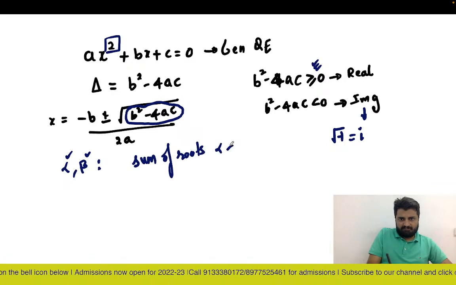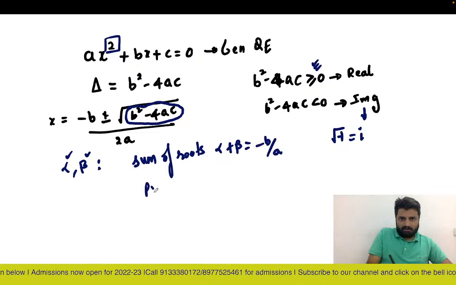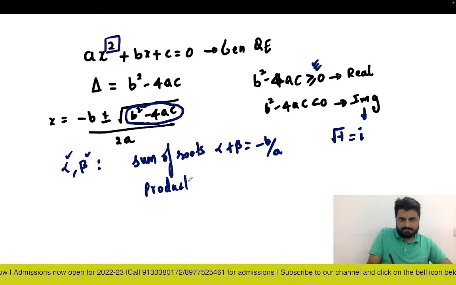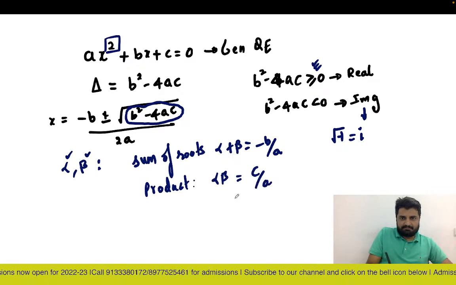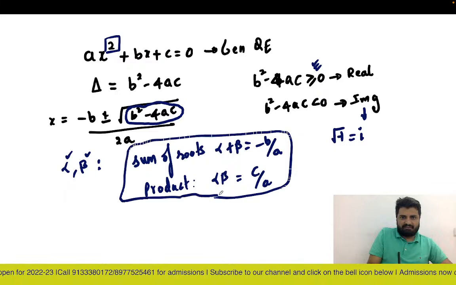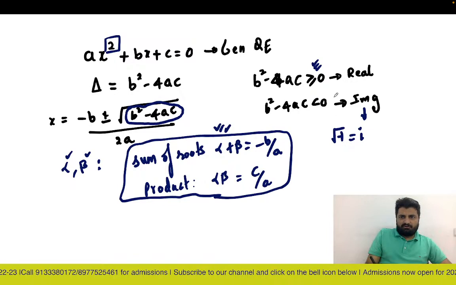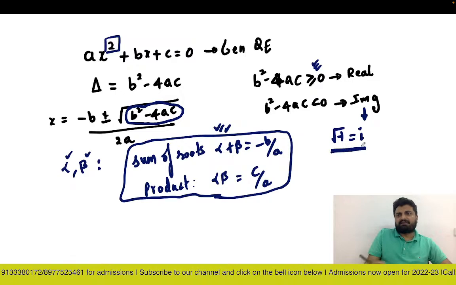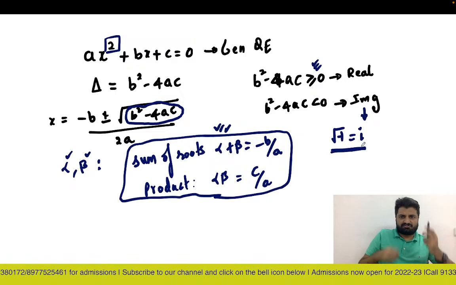alpha plus beta equals minus b by a, product of the roots, alpha into beta, which is nothing but c by a. So using these, we try to solve various problems in this. And as I already told you, in imaginary, root of minus 1, we consider it to be i, and this is how you find the roots.